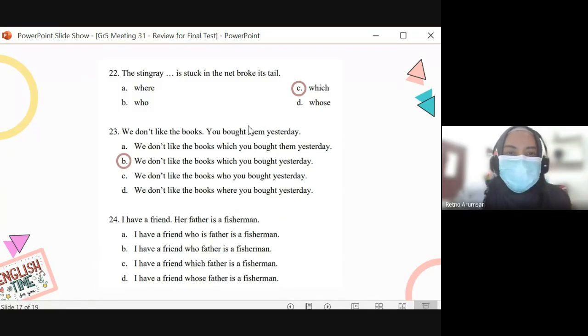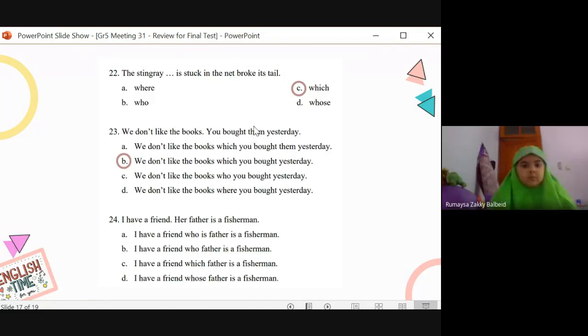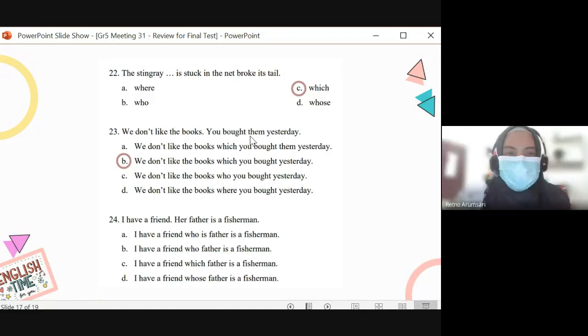Cross them out, and you change them into which. So you get which you bought yesterday. We don't like the books which you bought yesterday. Good, 5D.